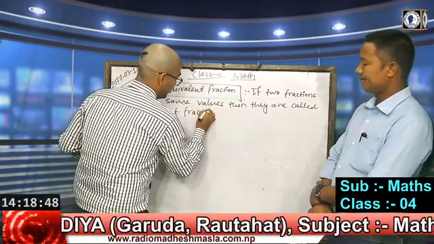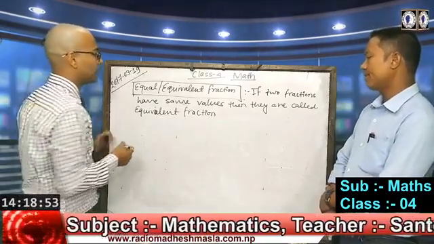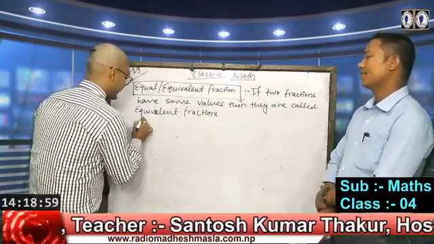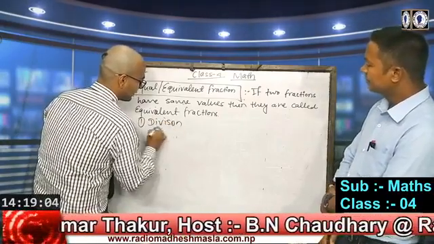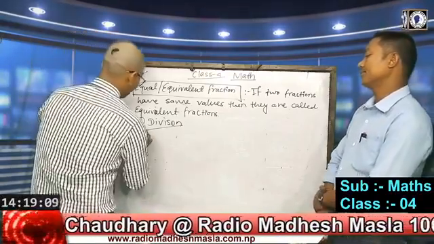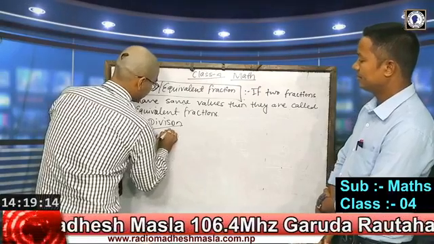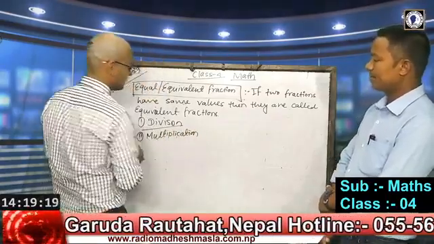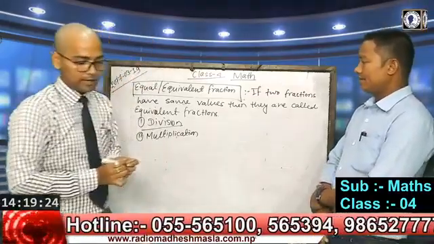We can find equivalent fractions especially by two ways, by applying two methods. The first one is known as the division method, and the second one is the multiplication method. Division and multiplication method.